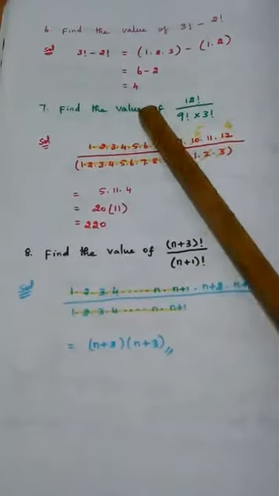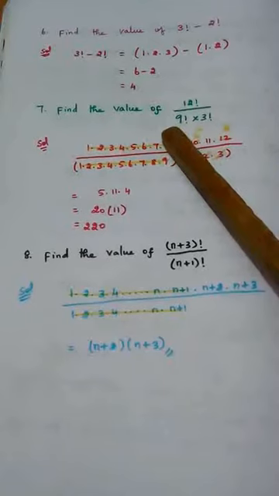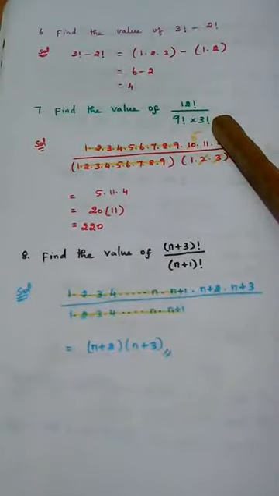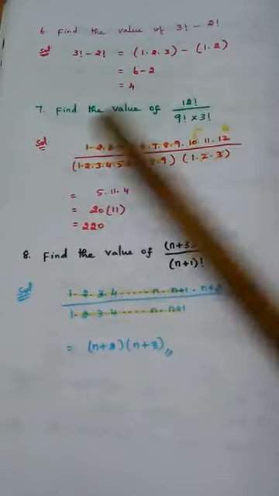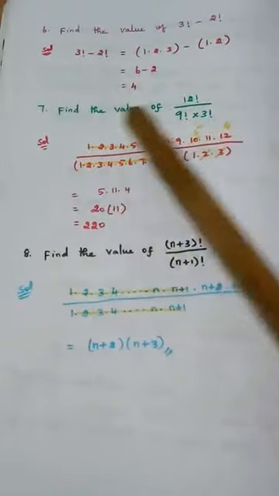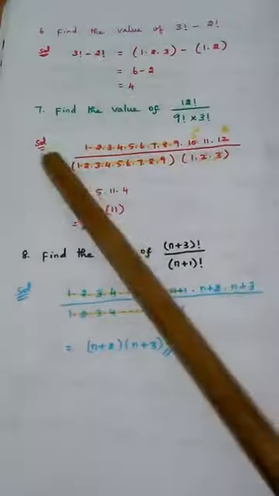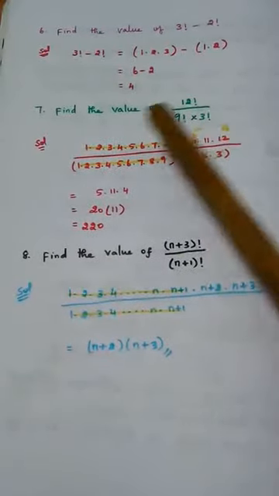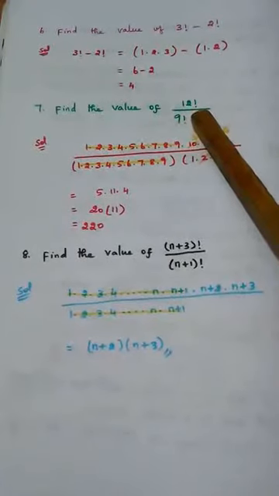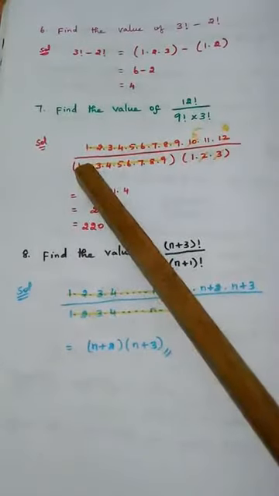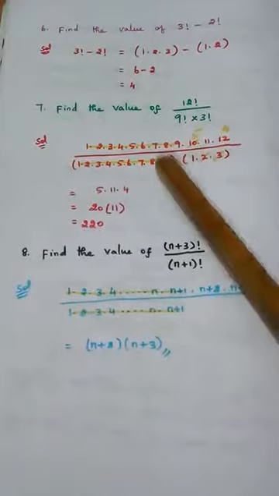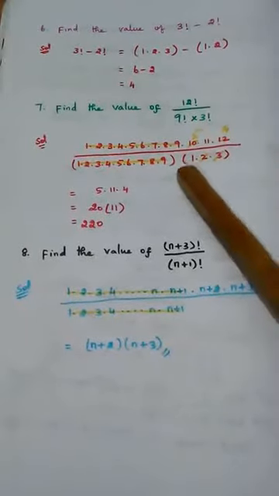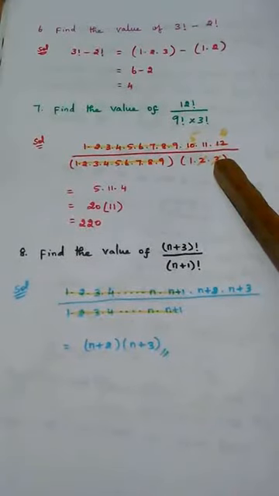Find the value of 12 factorial by 9 factorial into 3 factorial. Again the concept is very same. 12 factorial, what is the meaning? Starting from 1, I should multiply up to 12. So 1, 2, 3, up to 12 I have written. See the denominator, 9 factorial. So starting from 1, we should write up to 9. 3 factorial, what we have to do? Starting from 1, write up to 3.